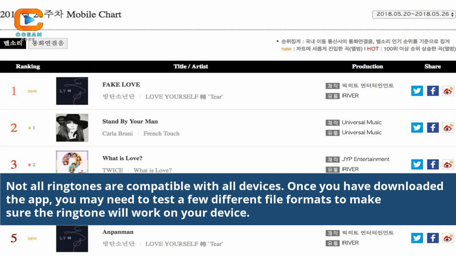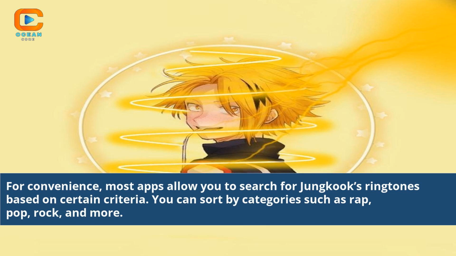Not all ringtones are compatible with all devices. Once you have downloaded the app, you may need to test a few different file formats to make sure the ringtone will work on your device. For convenience, most apps allow you to search for Jungkook's ringtones based on certain criteria. You can sort by categories such as rap, pop, rock, and more.